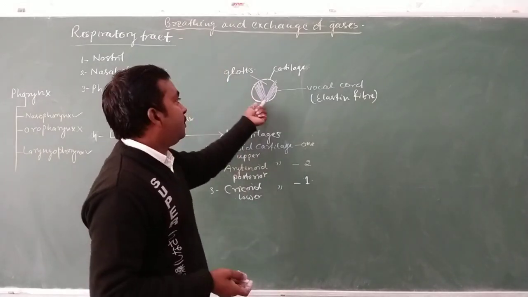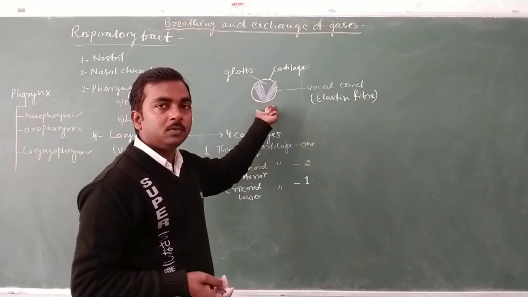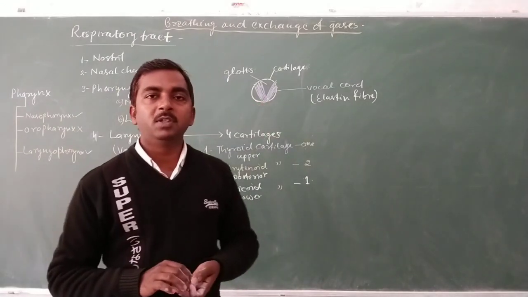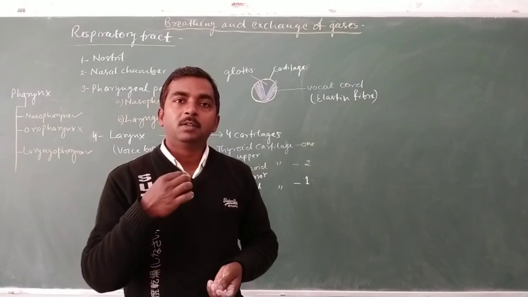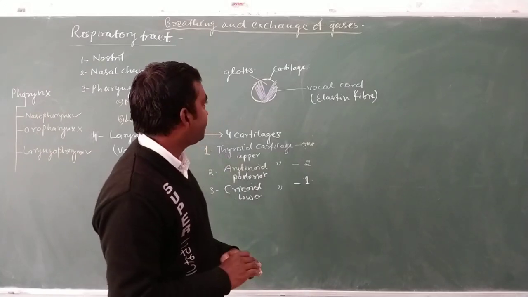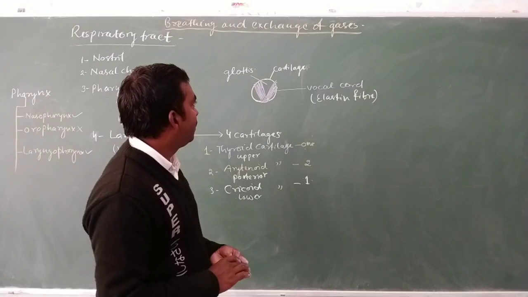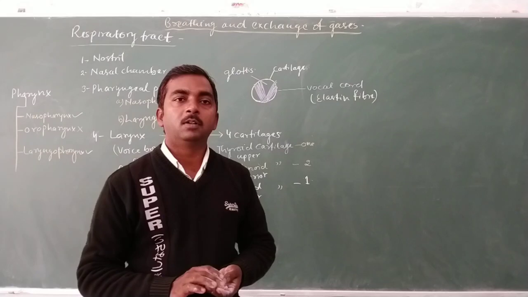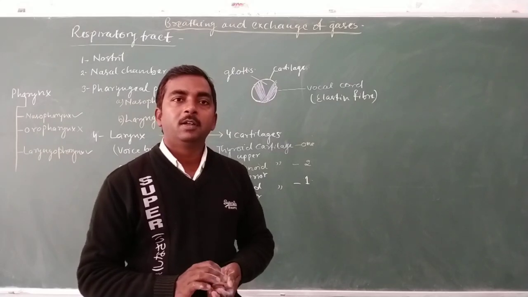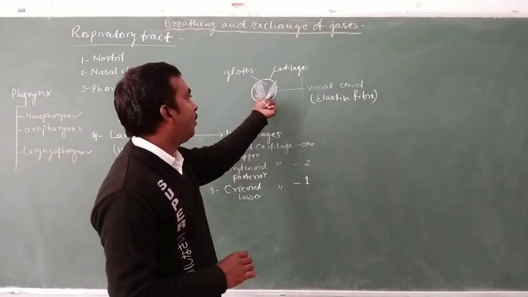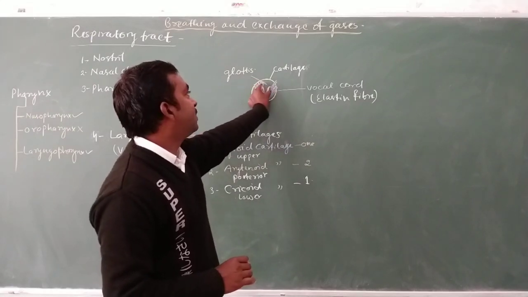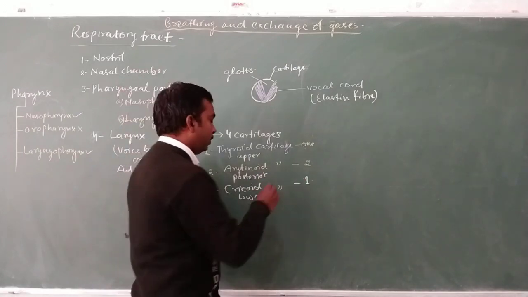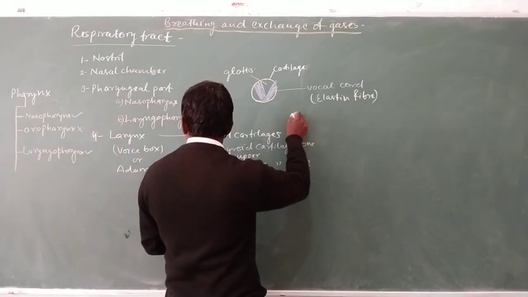During the relaxation mode, that means when we breathe in, the vocal cord remains extended, and due to the extension of the vocal cord, the glottis becomes wide.